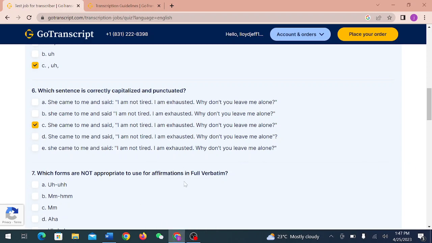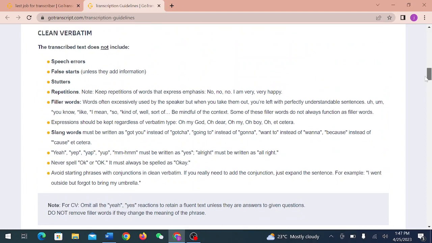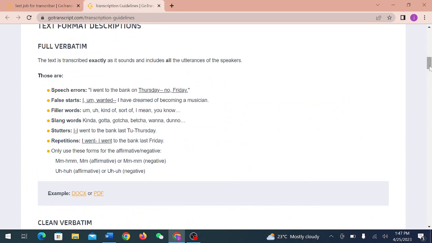Okay, in our next question, which forms are not appropriate to use for affirmation in full verbalism? Our answers are here. This is clean verbalism. So in full verbalism, only use these forms of affirmation and negatives.